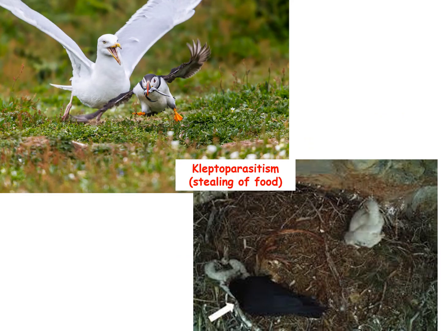You can see this organism is getting food in the form of insects, and now another organism is fighting with it to get that food. This is the predator, which starts eating its prey, but this other organism also comes and attacks it to get its food. So this is an example of kleptoparasitism. Again, you can see the bird is sitting here and another organism came and started eating its egg. So this is also an example of kleptoparasitism.